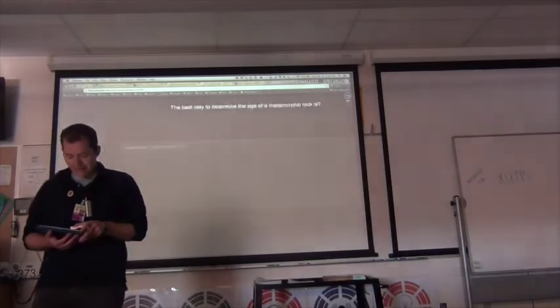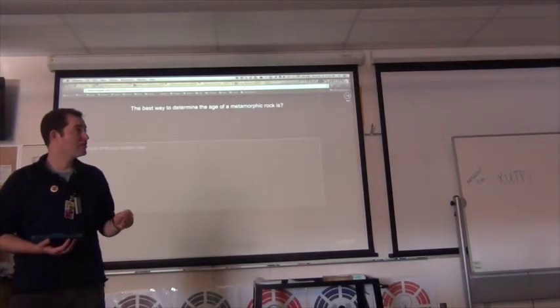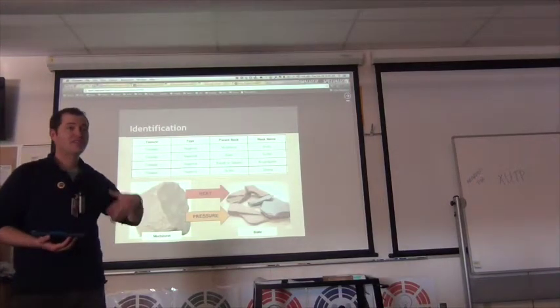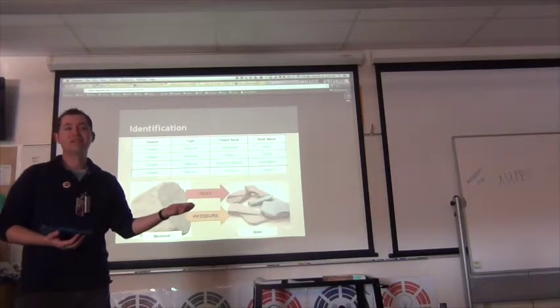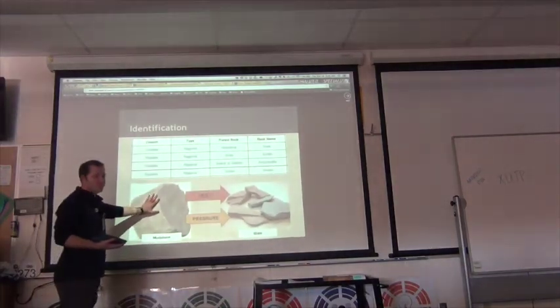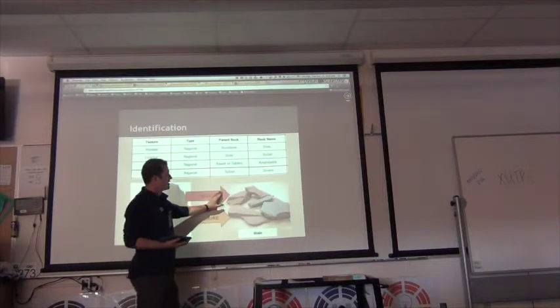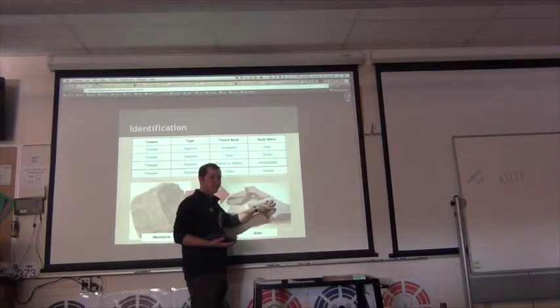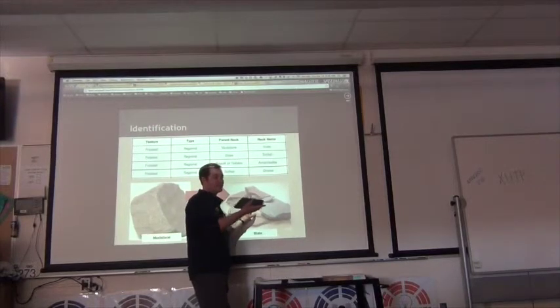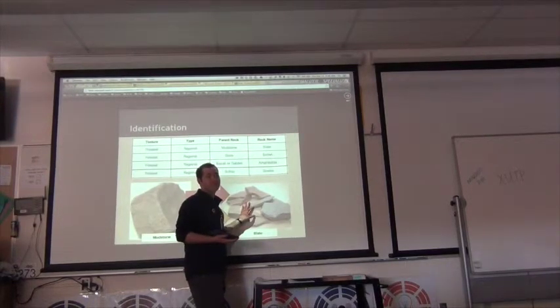So we're going to look at some examples of metamorphic rocks. And we're going to look at rocks before they have heat and pressure and what they become after they have heat and pressure. Okay? So here's an example of we take mudstone, which is a sedimentary rock. We add heat and pressure and we get slate. Okay? The tables that you're sitting on, the bench, the black stone is slate. Okay, so that's a metamorphic rock.